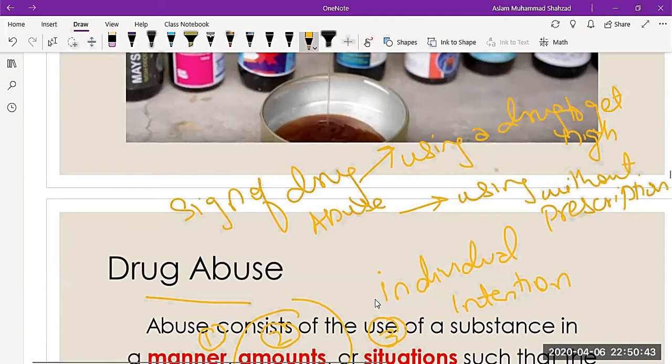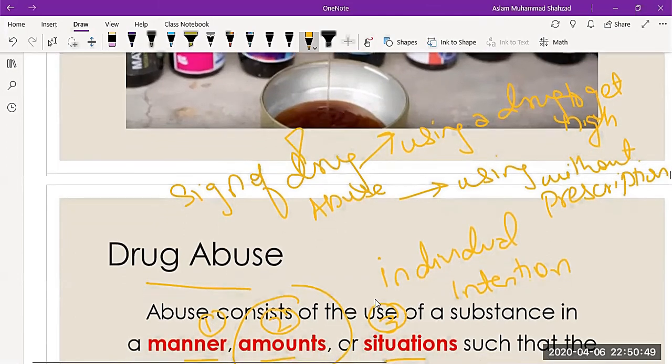Or exceeding the recommended dose. So they are the signs. The signs of drug abuse and drug misuse are different.